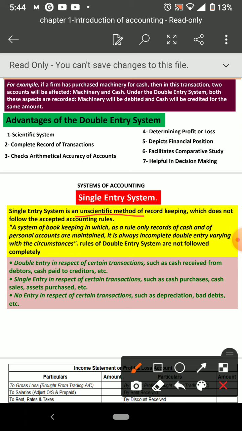As a rule, only cash or personal accounts are recorded. A cash account will be there, so they will maintain only a cash book, showing how much cash is received and how much is paid; anyone can write and keep that. And for a personal account, suppose today I borrowed 5,000 rupees from X, then I will write X account 5,000. Okay, done. But